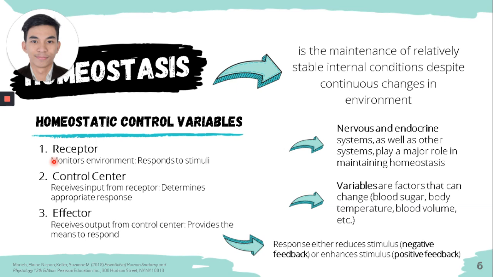The input or the information will be received by the control center, which determines or yun nga, the control center. And then yung information flows from the receptor to the control center is along the afferent pathway. Pag sinabi nating afferent, approaches to the control center. So the information na mainit yung nahawakan ni receptor is magpo-proceed through afferent pathway, mapupunta kay control center.